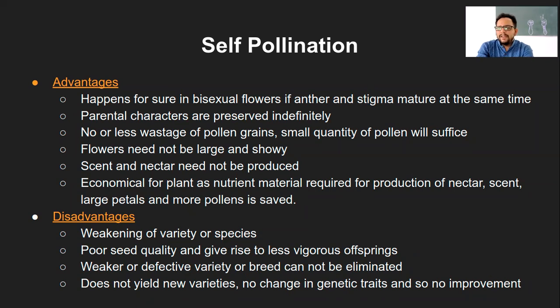Yeah, so that way, if the marriages happen within close relatives. For example, I have a certain genetic disorder which has been passed on to me by my parents. And let's say I have an uncle whose daughter I am going to marry.